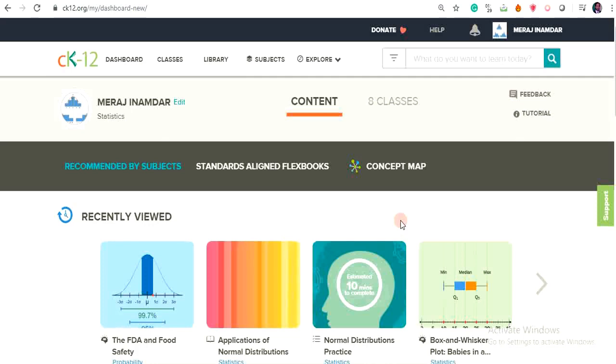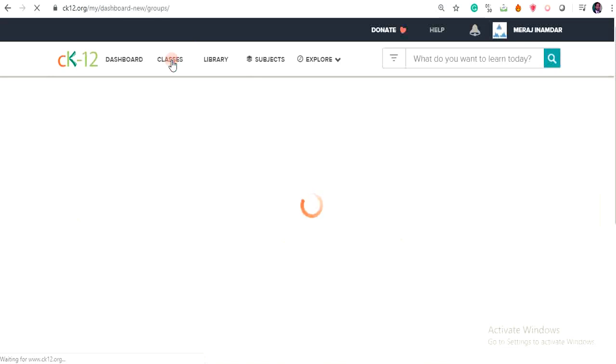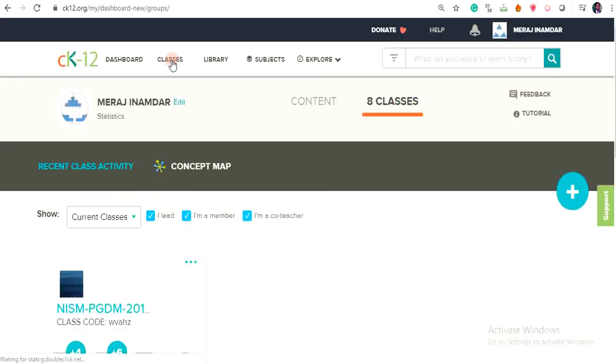So I will quickly summarize it. Through Explore, there are various concepts. Through the subjects, you can find subjects from the first standard to plus 12, and some college subjects are also available. If you want to create your own subject, then this library is available. You can create your quizzes, reads, and so on in the library. You can add various interactions to that course also. From the classes, you can add a student to the classes, delete the classes, and promote the classes. So that's all about the CK12 learning management system.